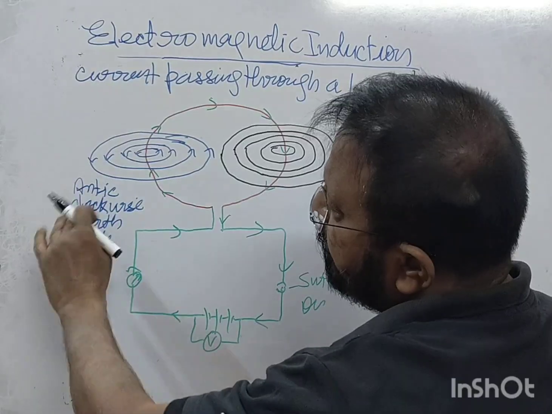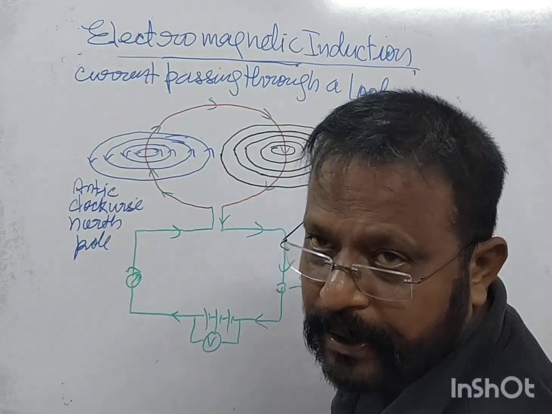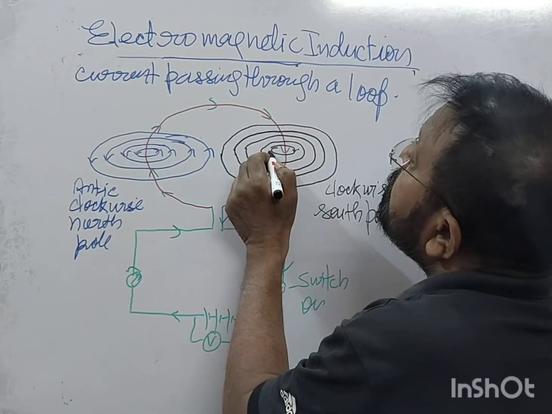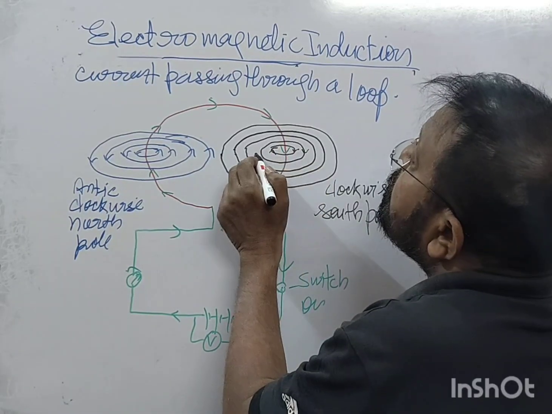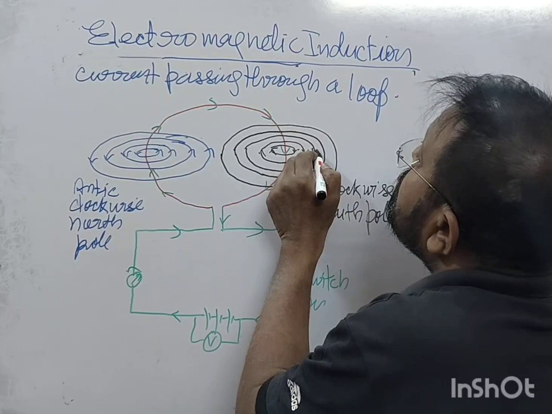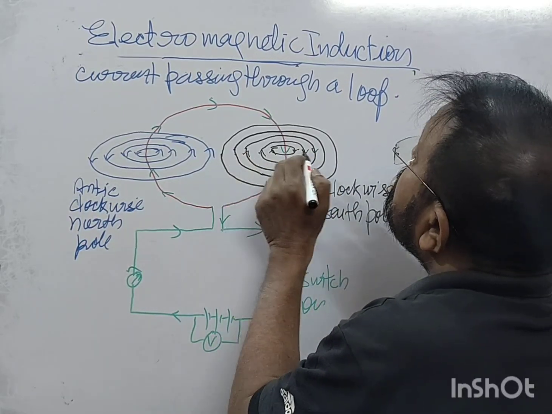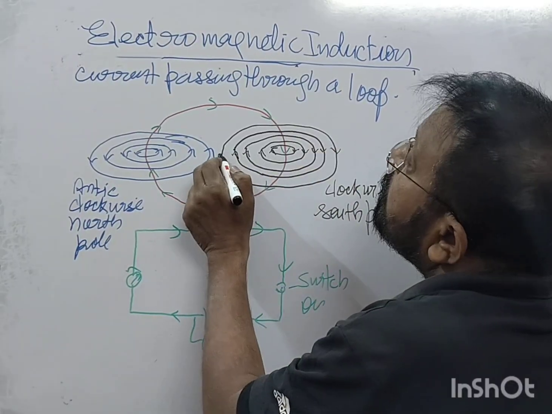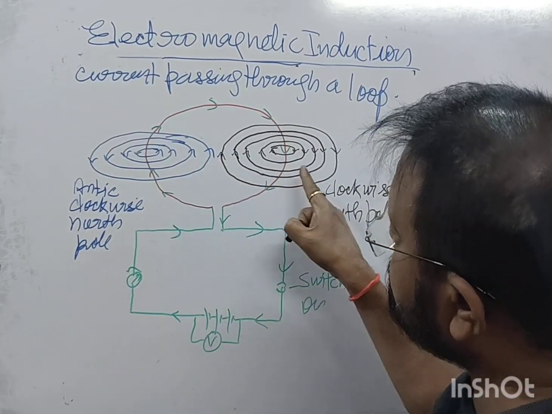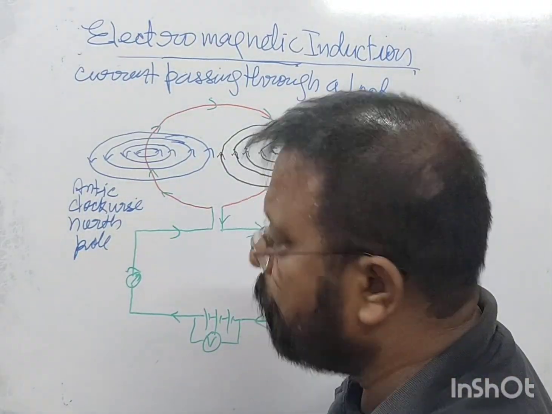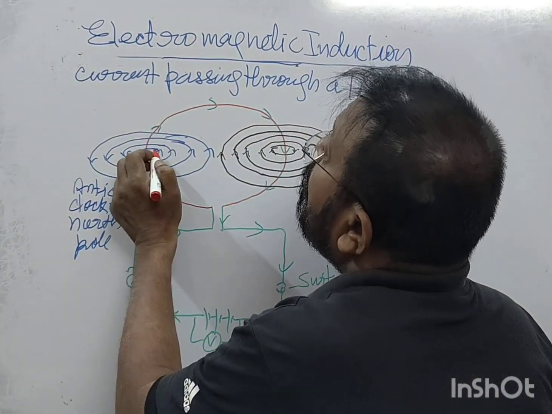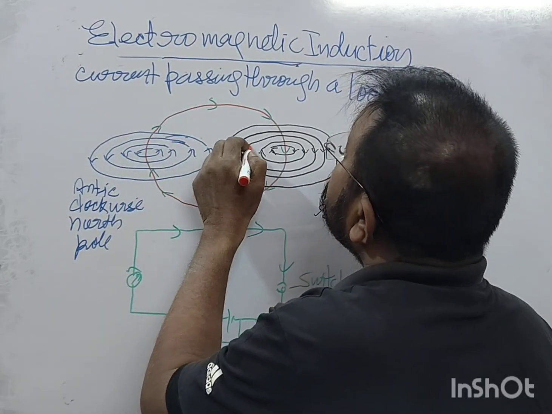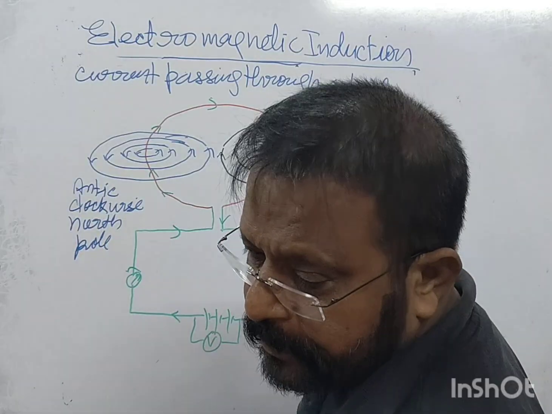This outward side is acting as a north and south pole, right? And direction of current is... right. You get this? So inside loop all these lines are what?